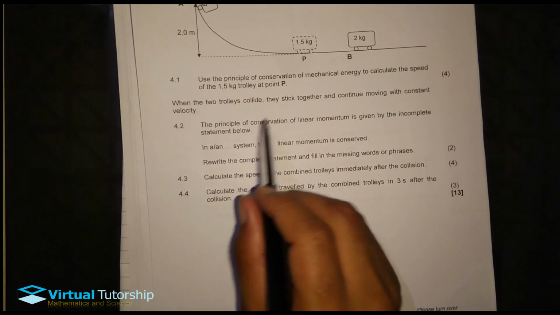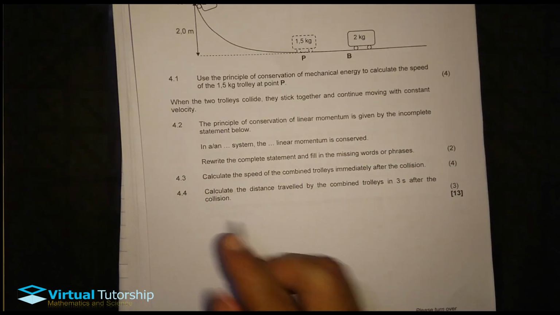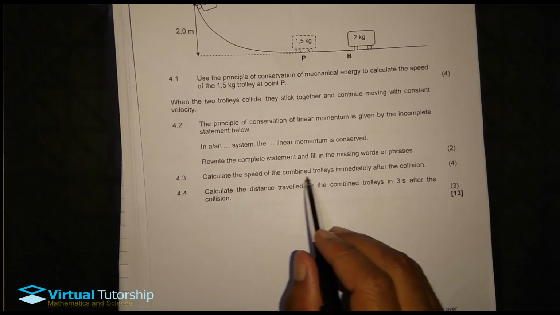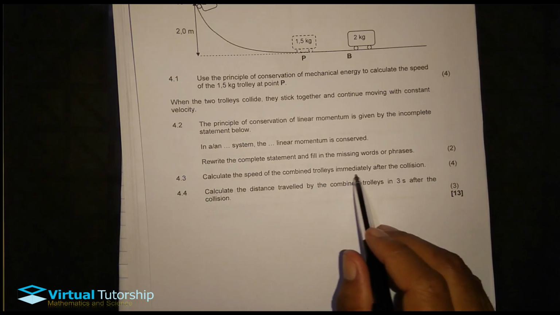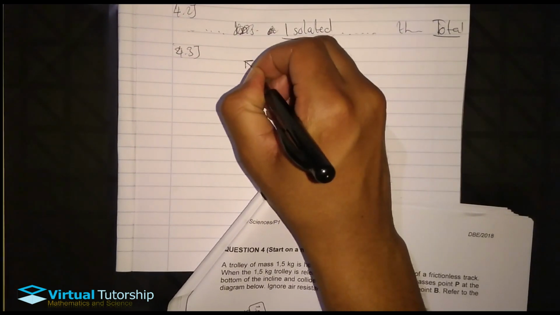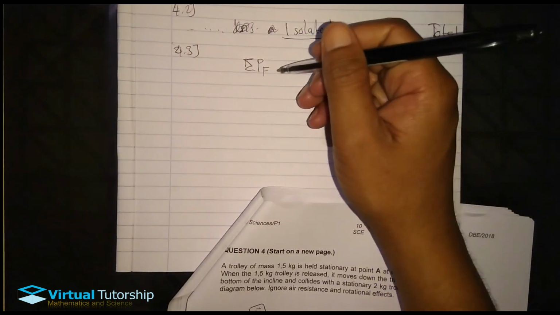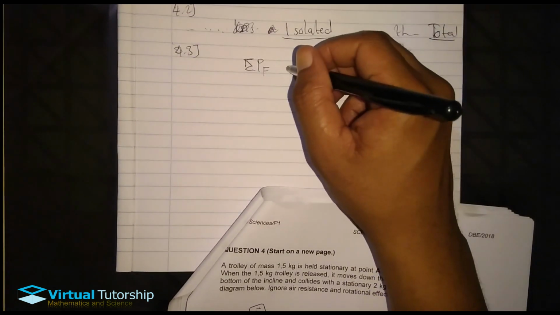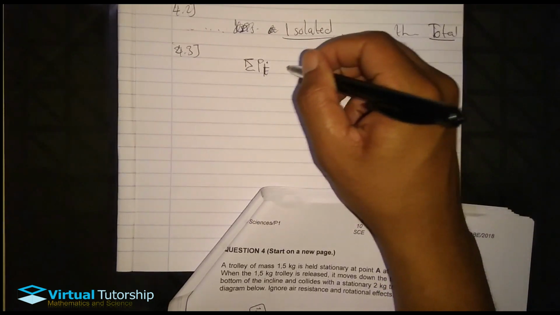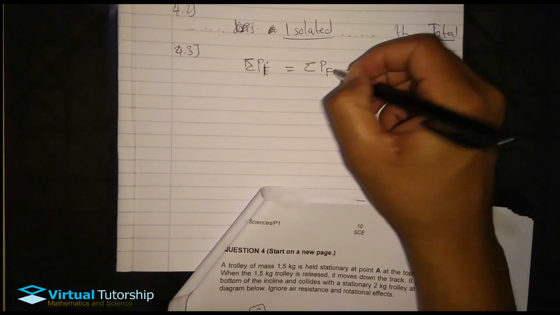Like they did half of the work when I just need to fill in the words to complete the remaining work. 4.3, calculate the speed of the combined trolleys immediately after the collision. Immediately after the collision. So siyazi ukuthi lama trolley ayenzani, ayo-sticker together. So the conservation of linear momentum. P initial is equal to the sum of P final.